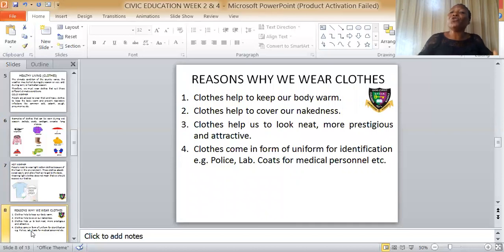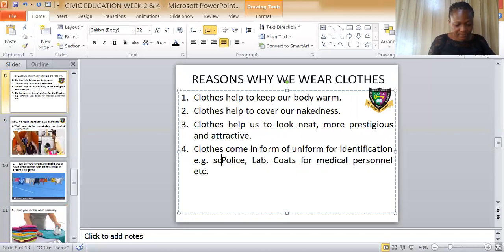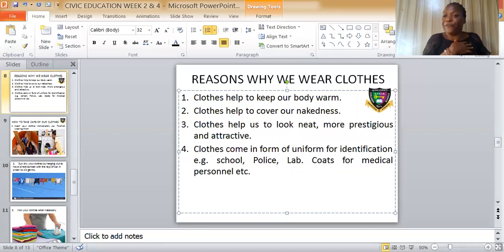Clothes come in form of uniform for identification, like school uniform. Example: school, police. By the time you see their uniform, you will know that, oh, this is a policeman. Lab coats for medical personnel. By the time you get to the hospital, you see somebody wearing a white coat, you will know that this person is a doctor or a nurse or a medical personnel.